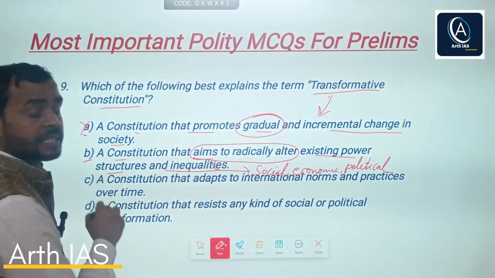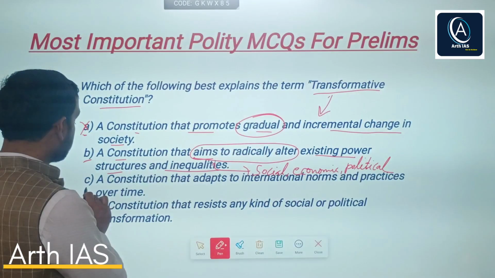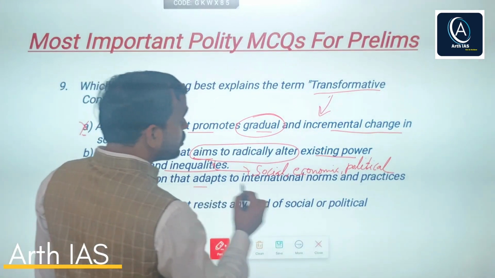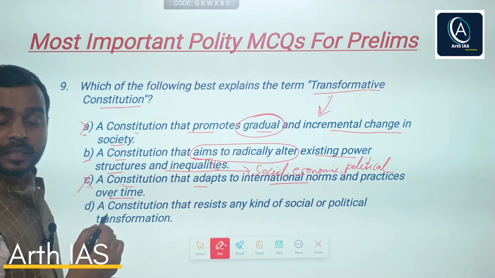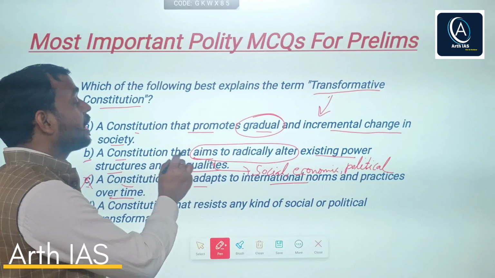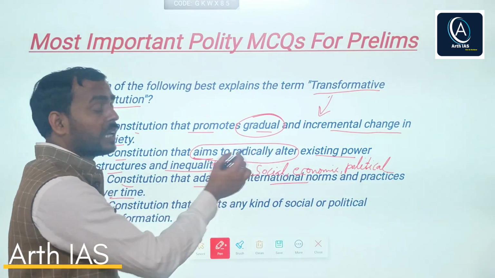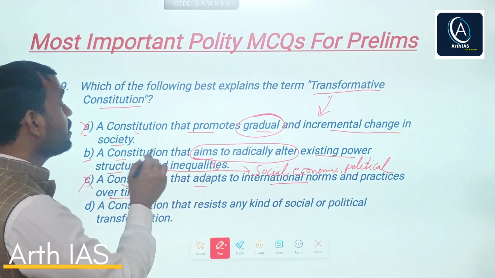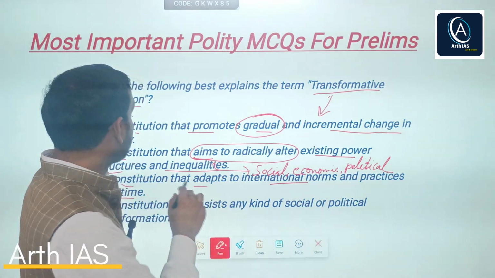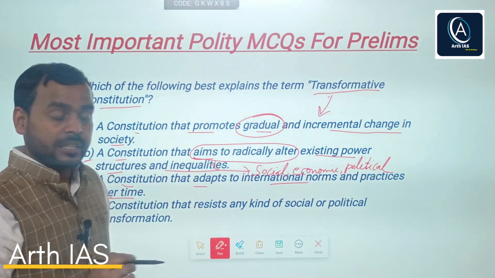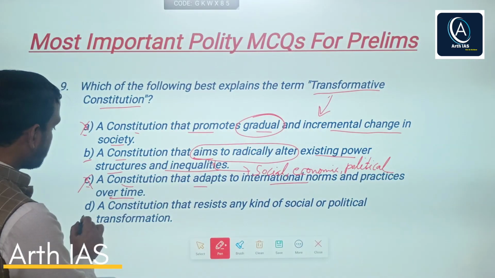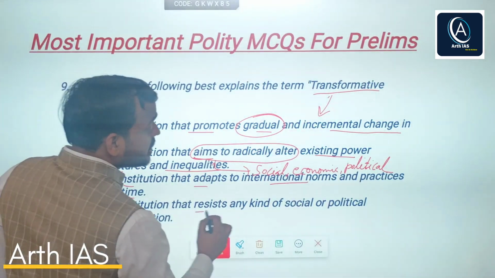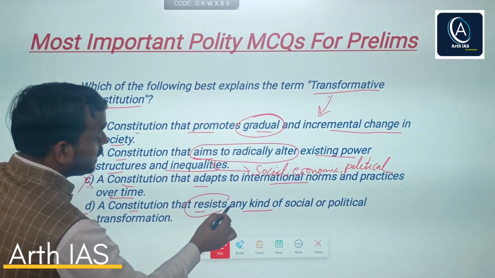So this should be the right answer, but read the other options too. C says a constitution that adapts to international norms and practices over time. No, it should change radically according to the existing power structure, and remove inequalities. Which kind of inequalities? I told you social, economic, political. But the last option, a constitution that resists any kind of change.